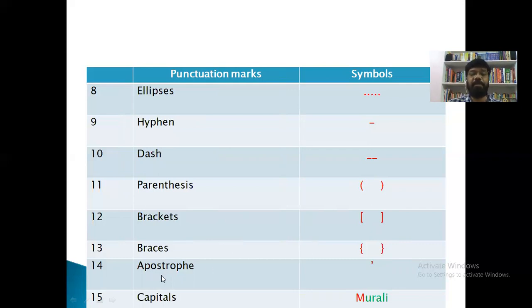Next one, the 14th one, apostrophe. This is the symbol of apostrophe. Next, capitals, and you know where we use capitals.